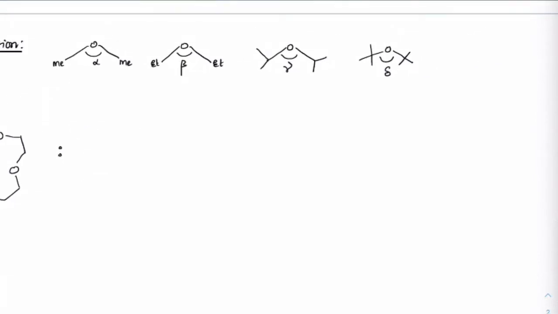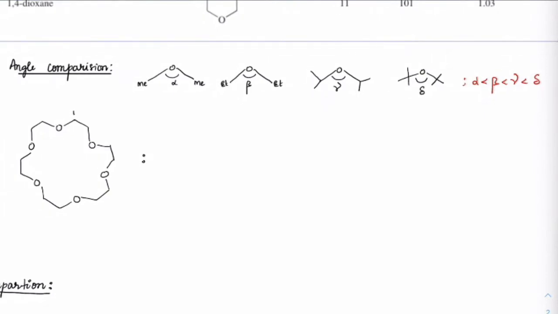So alpha would be smaller than beta, then gamma, then delta. You should be able to tell this, because as the bulkiness of the alkyl groups increases, the bond angle increases.